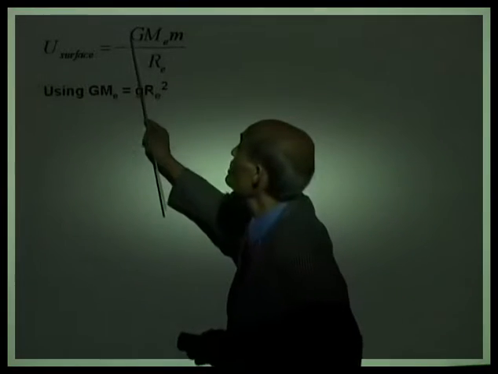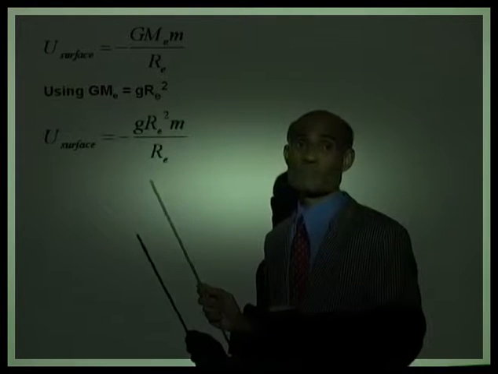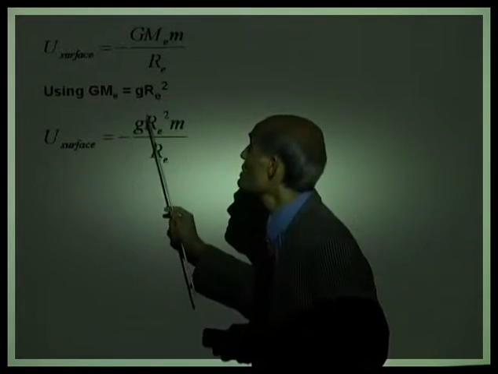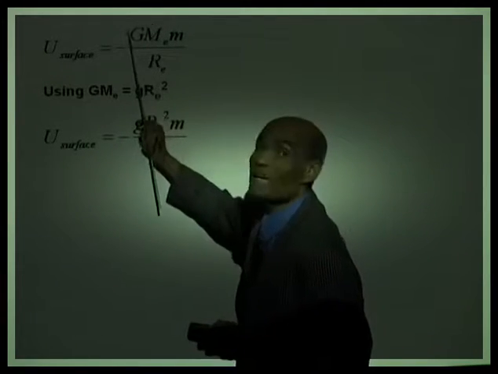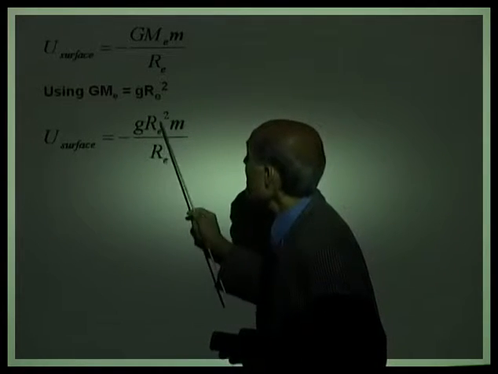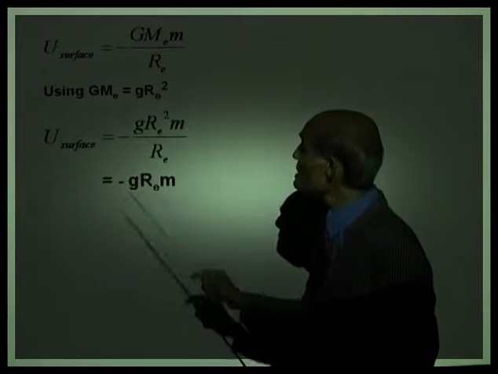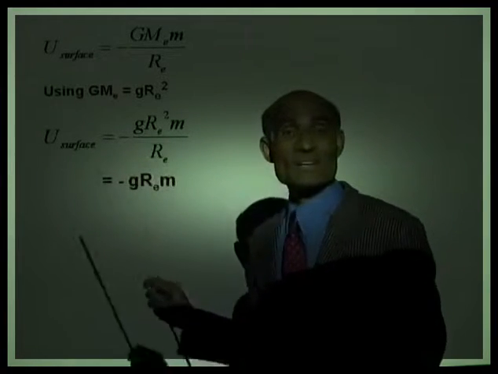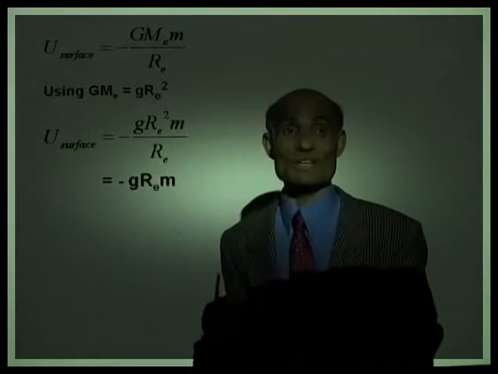And you know that GMₑ will be replaced by gRₑ². And therefore, U_surface can now be written as −gRₑ²m/Rₑ. This gRₑ² is the replacement of big GMₑ. And now, one Rₑ from the denominator and one Rₑ from the numerator cancel, giving us −gRₑm. This is a very good equation: the potential energy of an object placed on the surface of the Earth.